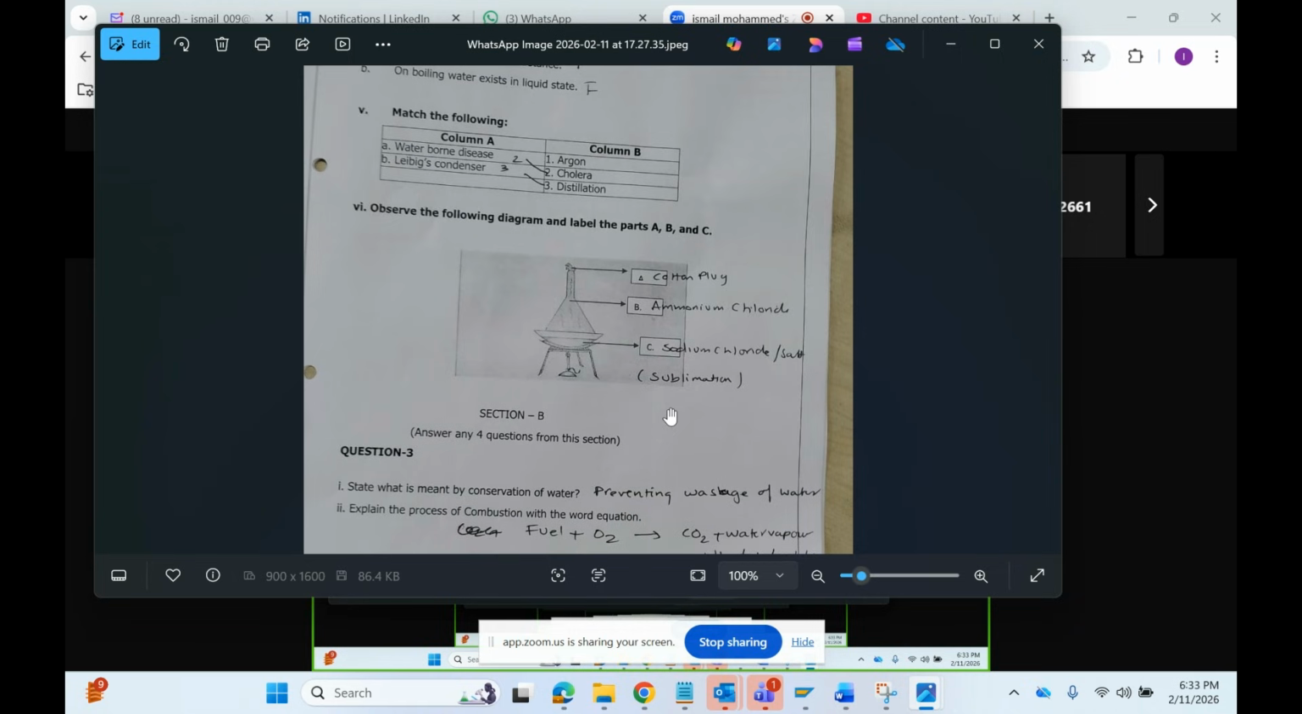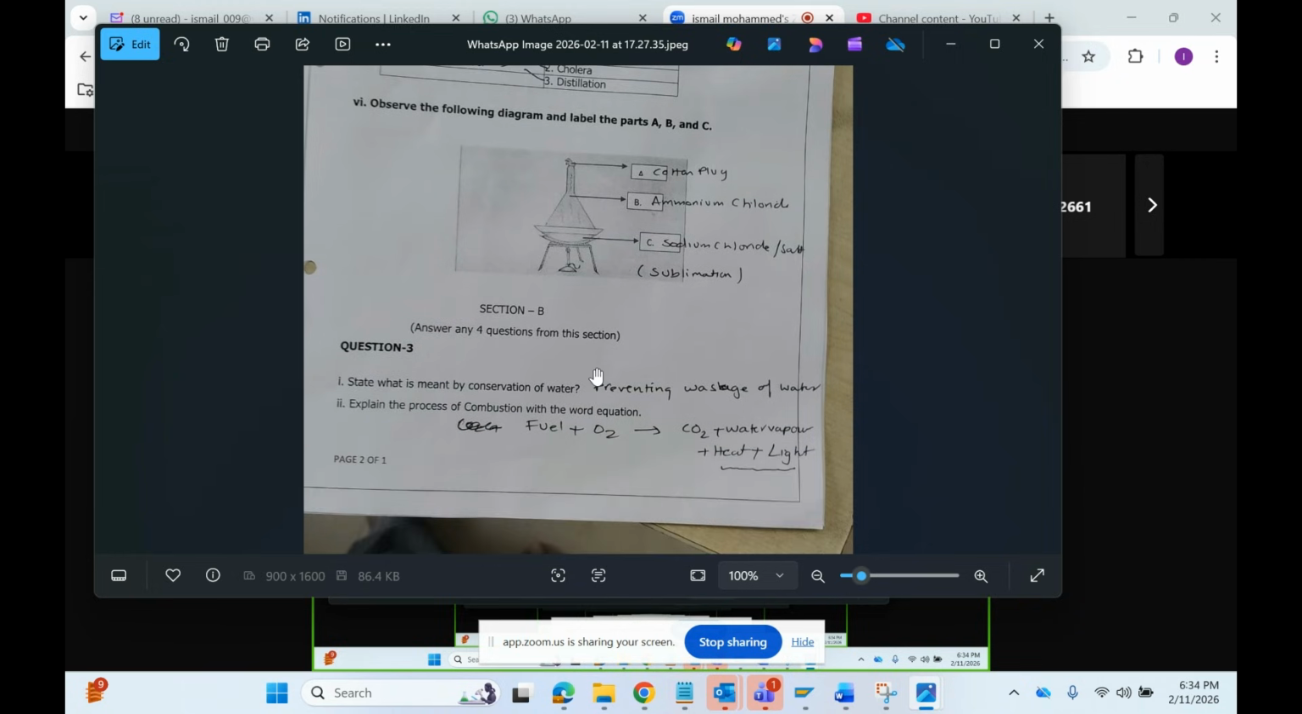What is A here? Cotton plug. Next, what is B and C? What is that process? State what has happened. What do you mean by conservation of water? Preventing wastage of water is called conservation of water.